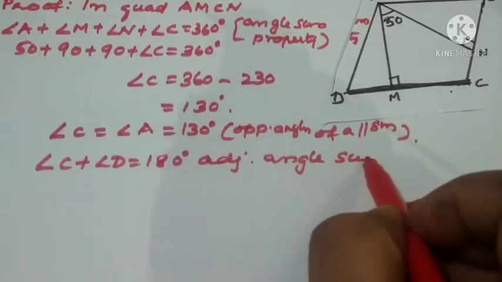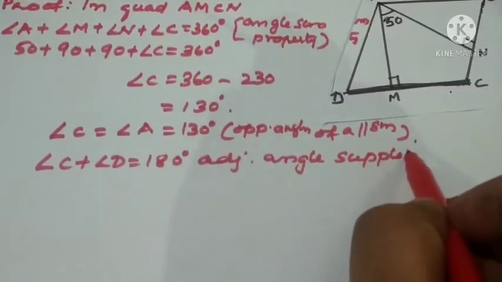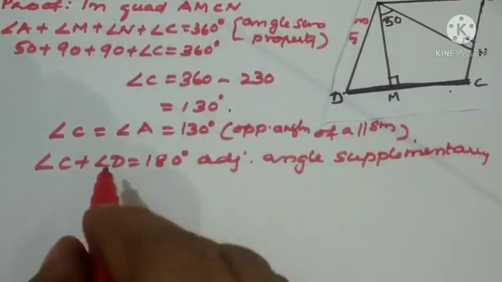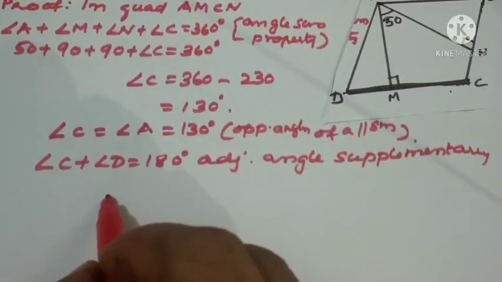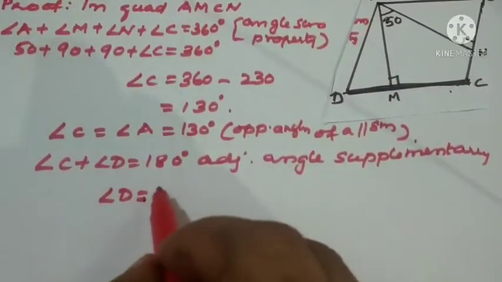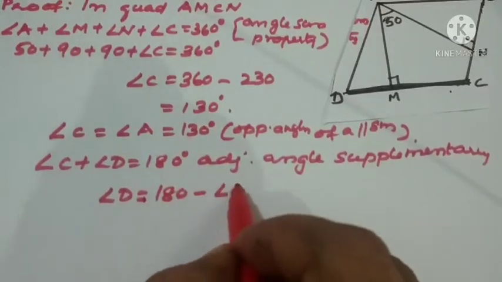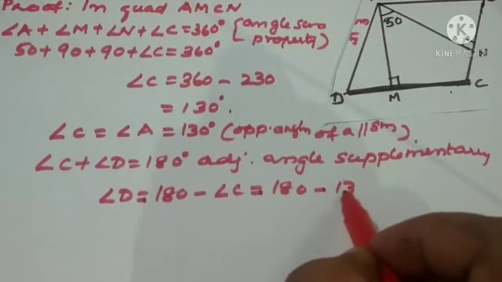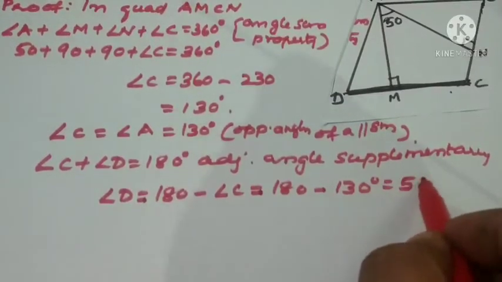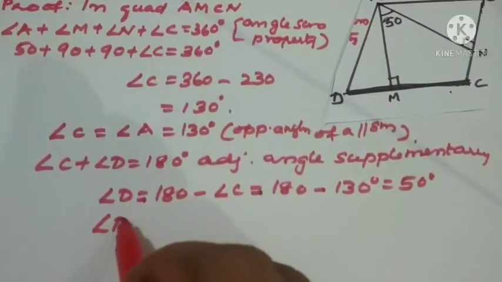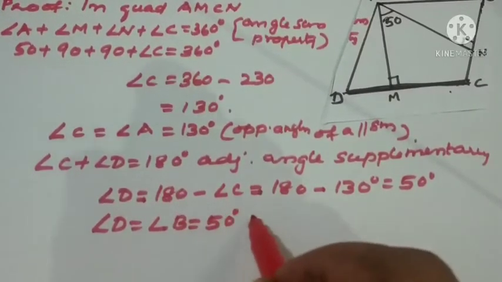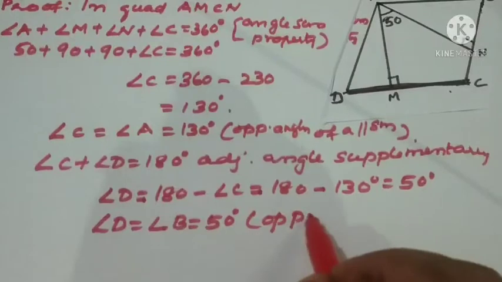Don't skip the reasons. Always we should write stepwise reasons. So C is 130. So what is D? Angle D equal to 180 minus angle C, that is 180 minus 130, it is equal to 50 degrees. If angle D equal to 50, naturally angle B is also equal to 50, opposite angles of a parallelogram.